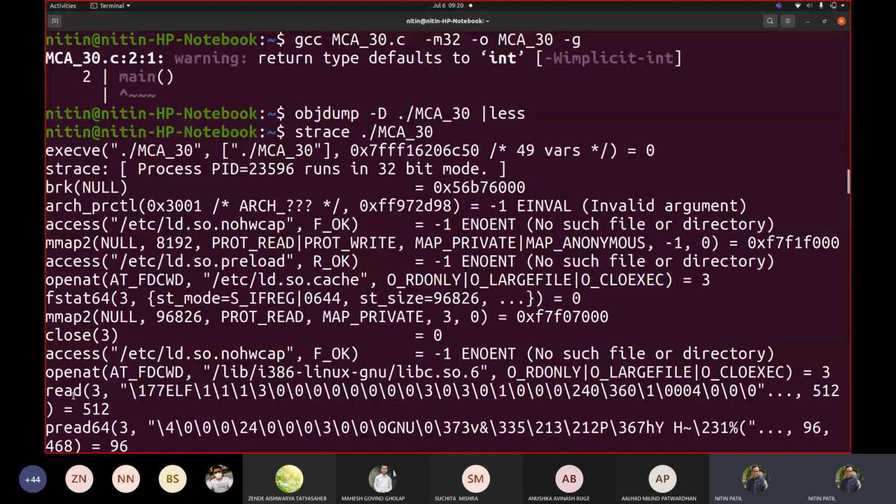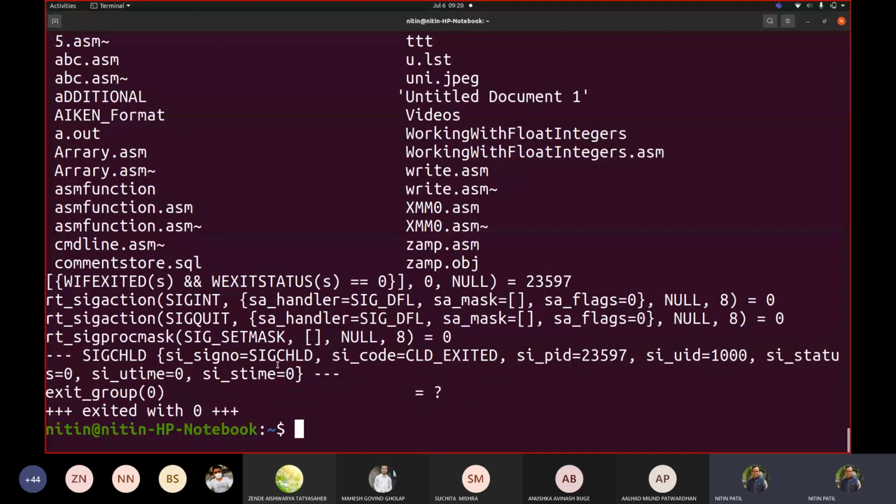So you can see, like, read. So we are reading from file descriptor 3. Similarly, if I go below, there would be a few other things added. Now this would be telling me what function calls and what open files got executed at that time, what their status was, and the return value every time that you see. This would be telling me the status of that execution.